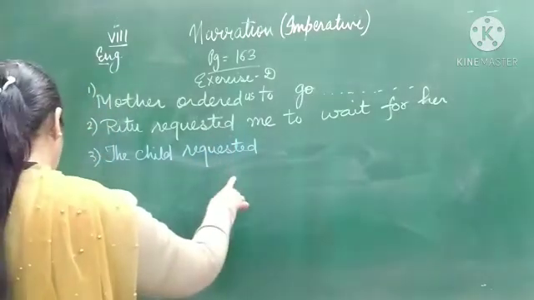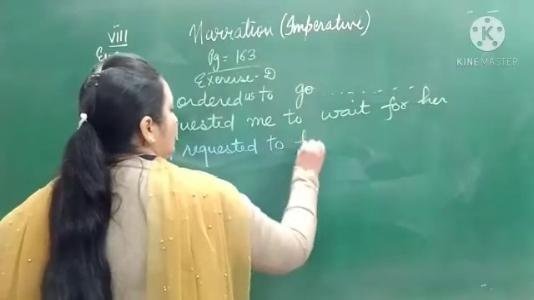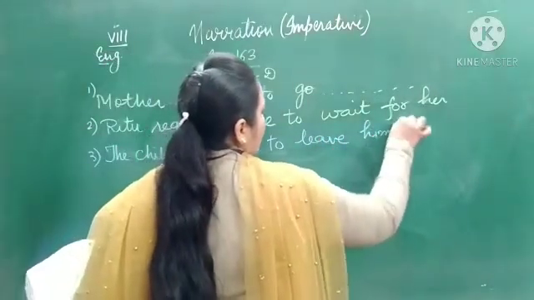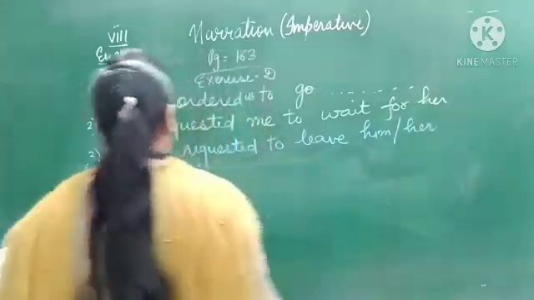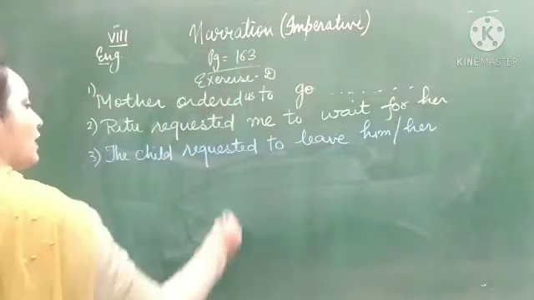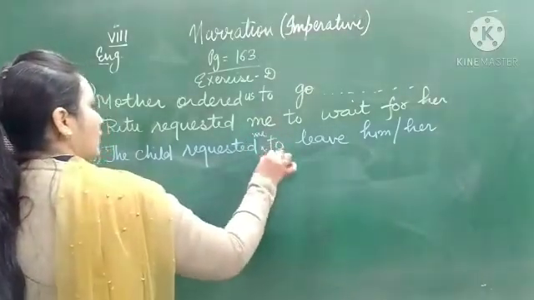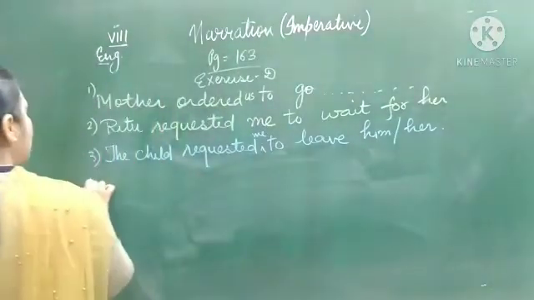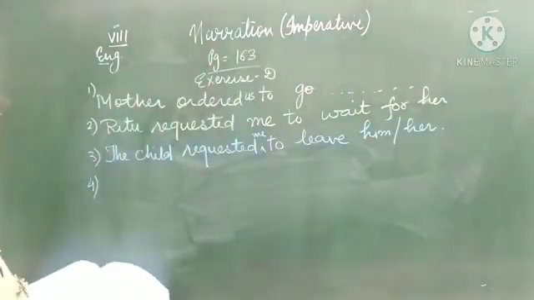So the child requested to leave. It can be him or her; you can write either. So: the child requested me to leave her. Only this much. The word please will not be written.